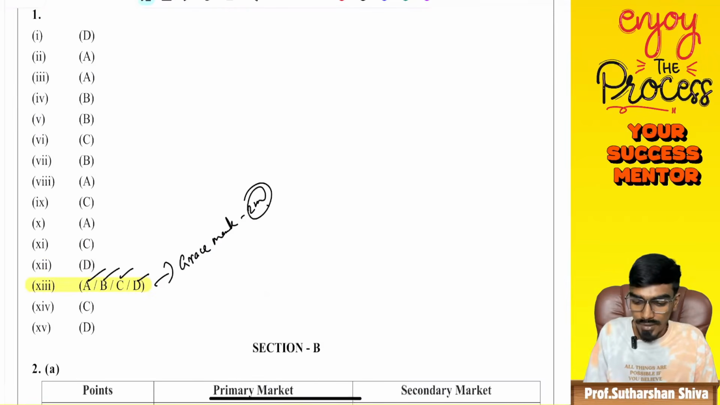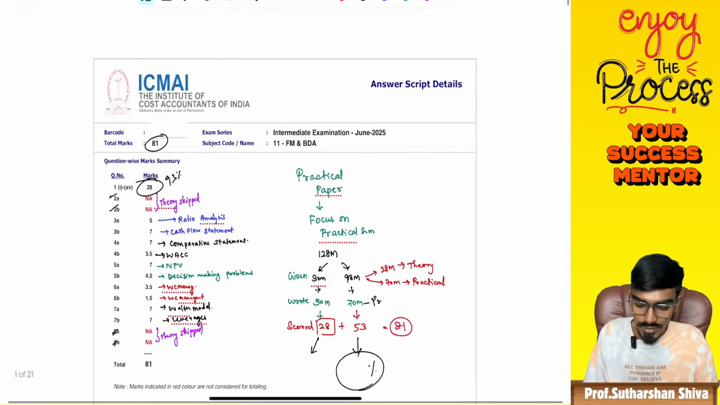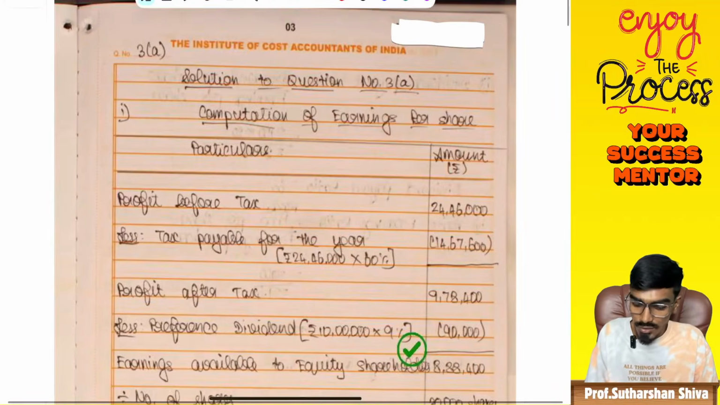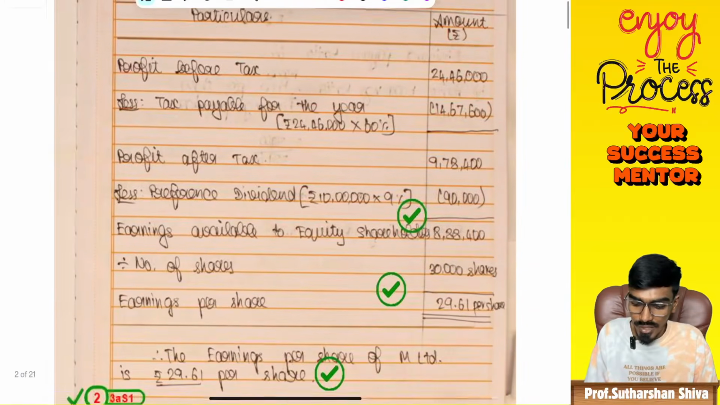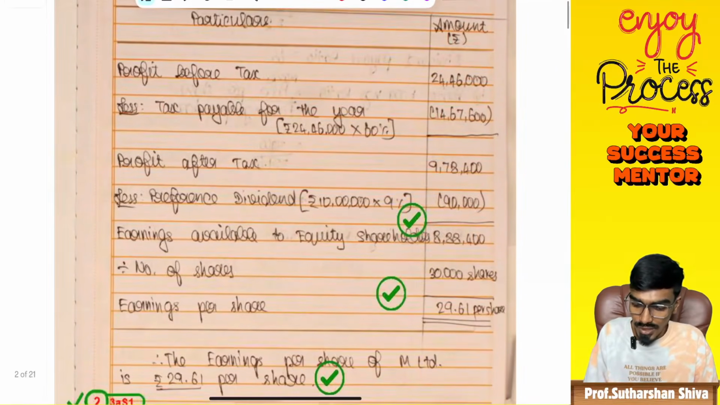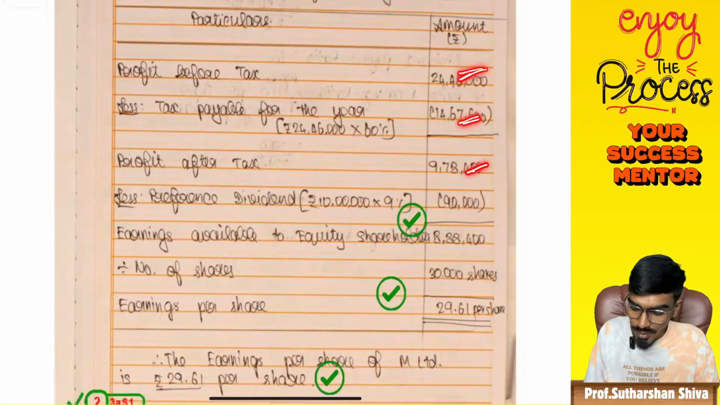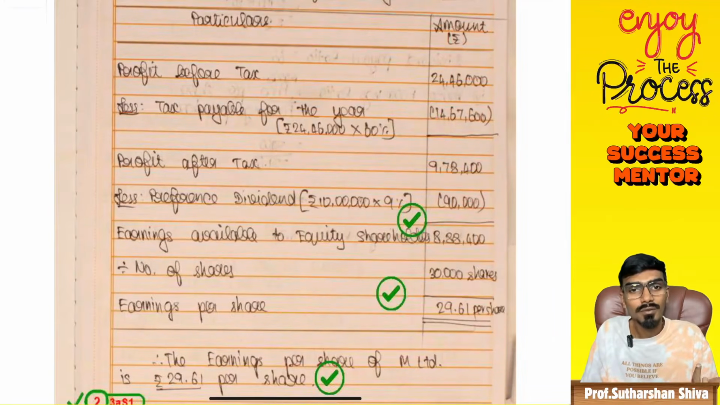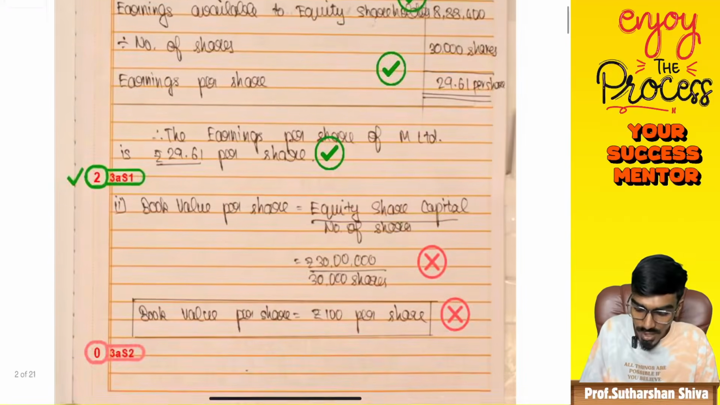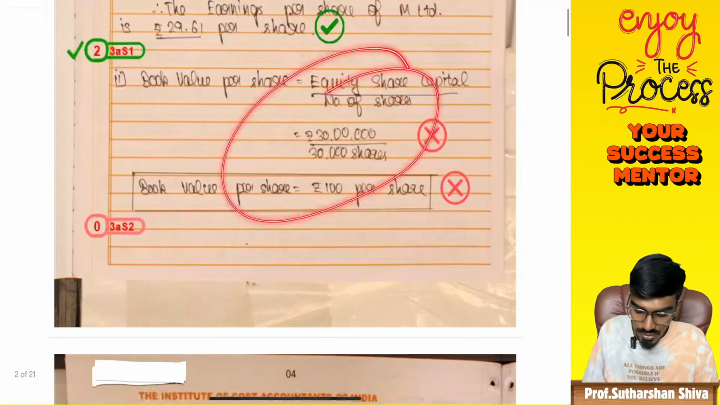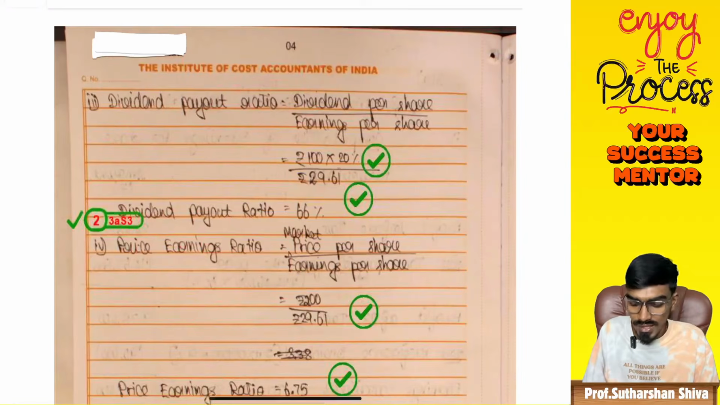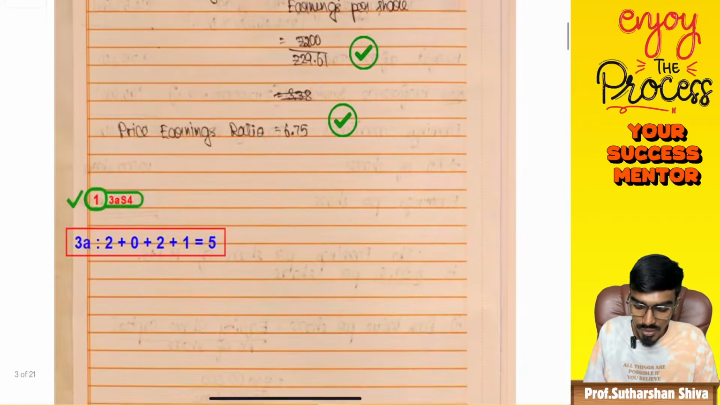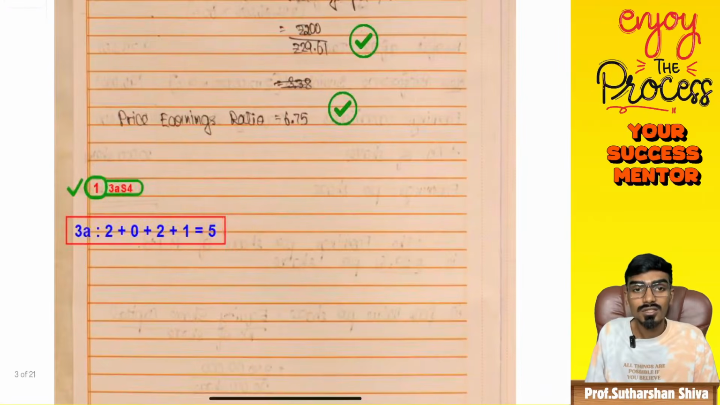Now come to the paper. First, the student has written 3A. 3A is about computation of earnings per share. The student has written profit before tax, tax payable, PAT, and preference dividend, and earnings available, EA, that is profit available for equity shareholders, divided by number of shares, which gives you EPS, and book value per share. Book value per share is wrong. Then dividend payout ratio, which is from ratio analysis, and price earning ratio. Everything has been written. Out of 7 marks, the student has scored 5 marks.